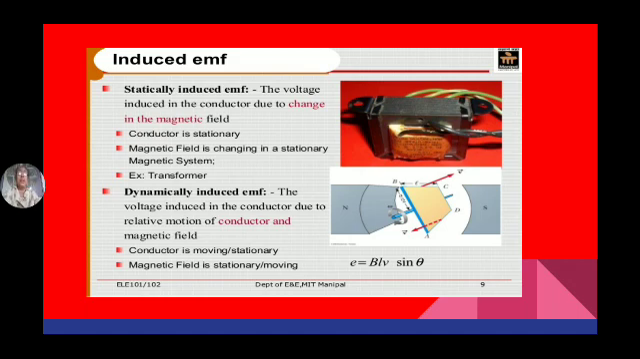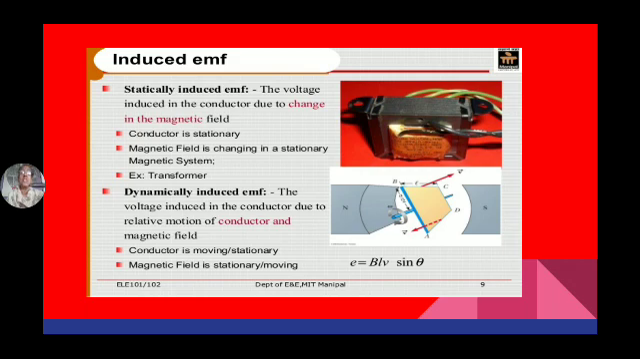So, now induced EMF, first statically induced EMF. What is the voltage induced in the conductor due to change in the magnetic field? But here, the conductor is stationary and the magnetic field is changing in a stationary magnetic system. The field value is changing, but the structure is stationary. It is not at all rotating. That type of EMF induced is known as statically induced EMF.